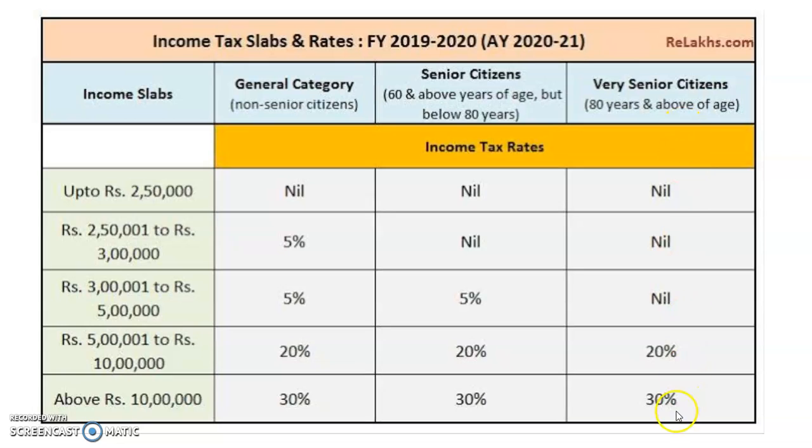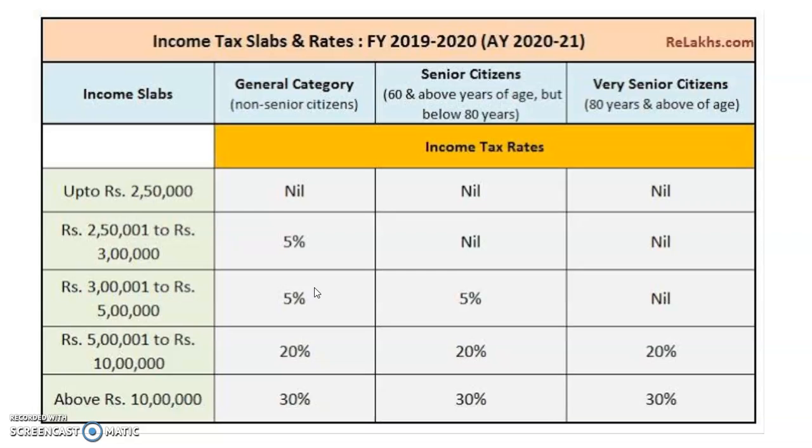So for a super senior citizen, the 5% slab is not there. There is no slab called 5% for them. So for them the taxation rate starts directly with 20%, whereas above 10 lakh it is 30%. Now I'll consider one example for each of the SSCs.